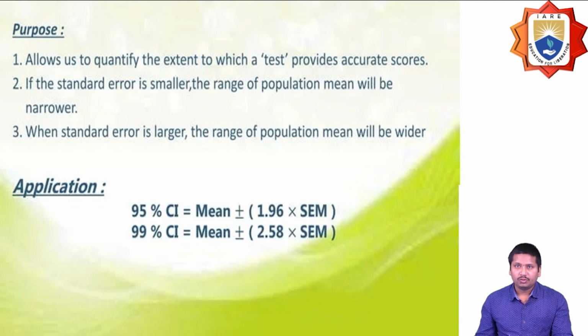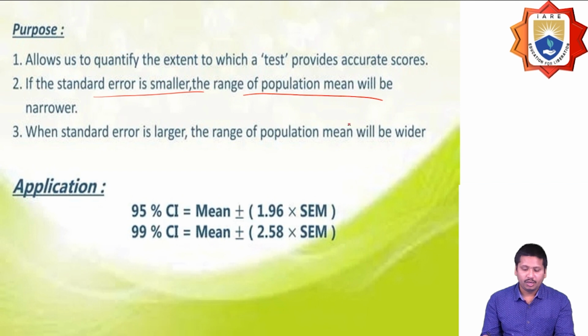The main purpose is that it allows us to quantify the extent to which a test provides accurate scores. If the standard error is smaller, the range of the population mean will be narrower. When the standard error is larger, the range of the population mean will be wider. So whenever the standard error is small, the range of the population mean will be narrow.